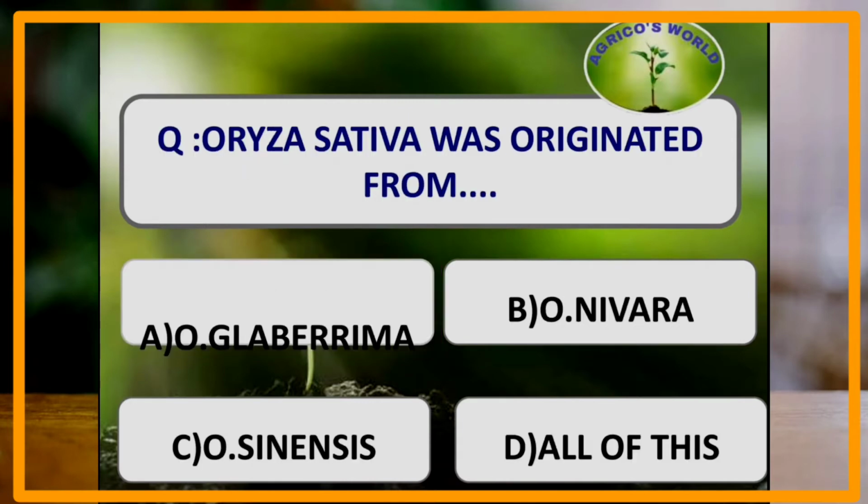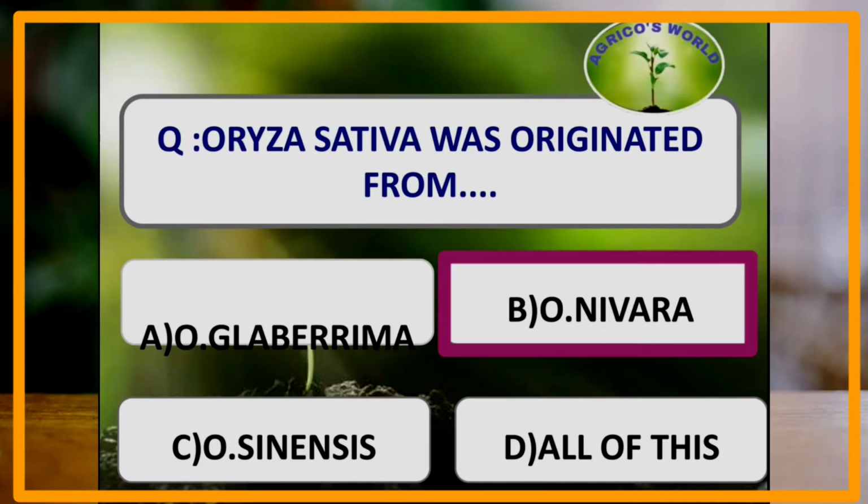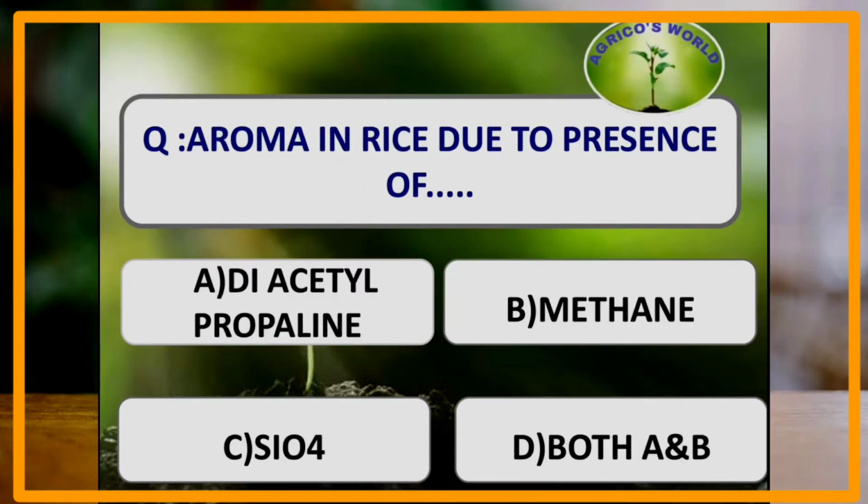Moving on to our next question, Oryza sativa was originated from. Oryza sativa is originated from Oryza nivara. Oryza nivara is the progenitor of Oryza sativa. Aroma in rice is due to the presence of which substance? The aroma in rice is due to the presence of diacetyl propylene.